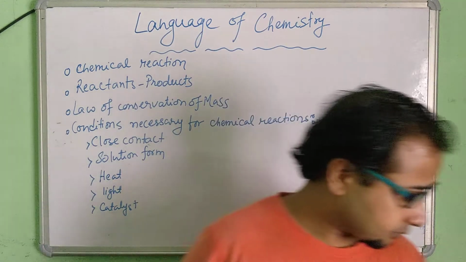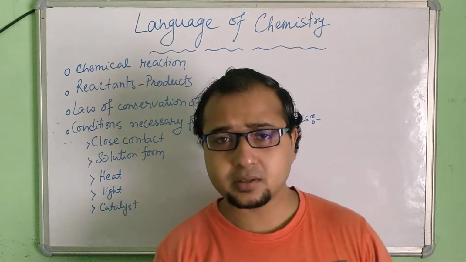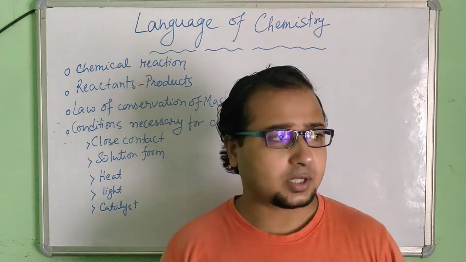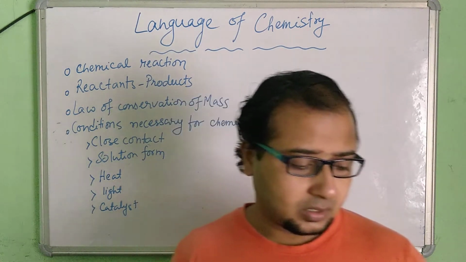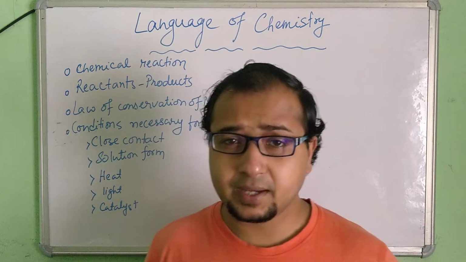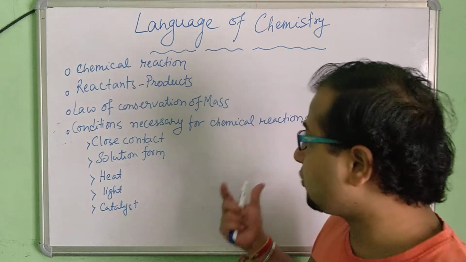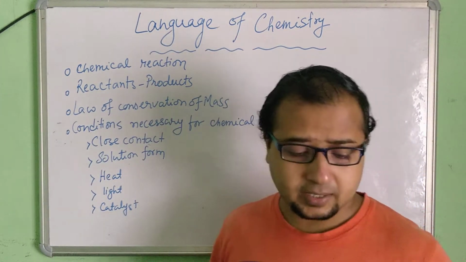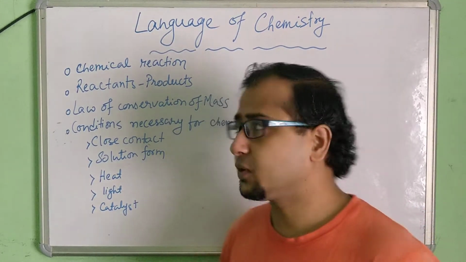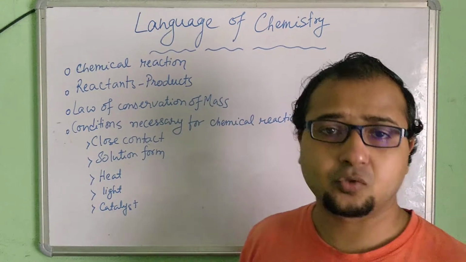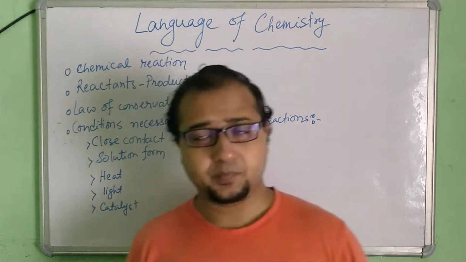After discussing all of these things, you will come to know how a chemical reaction takes place. You will be able to identify which are the reactants and which are the products, and you will know the factors that impact a chemical reaction. First is the chemical reaction. What is a chemical reaction?